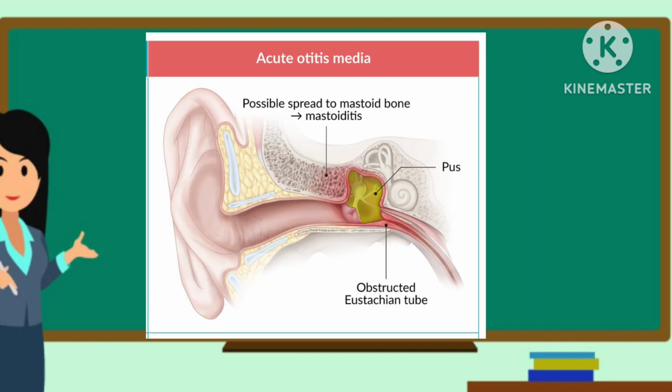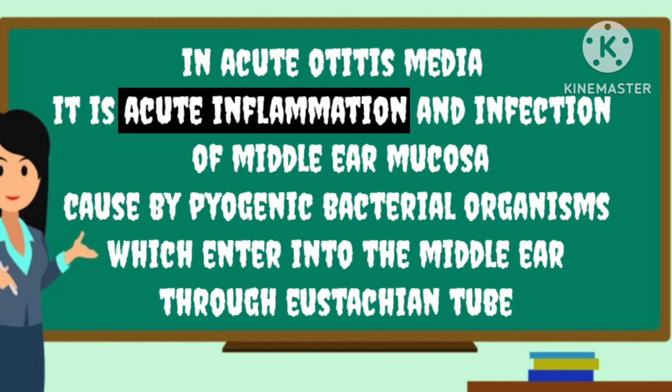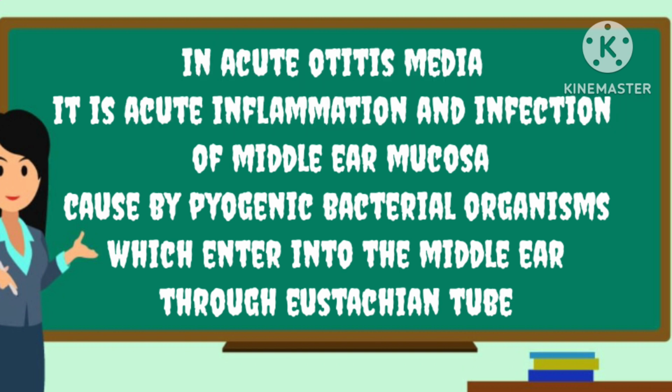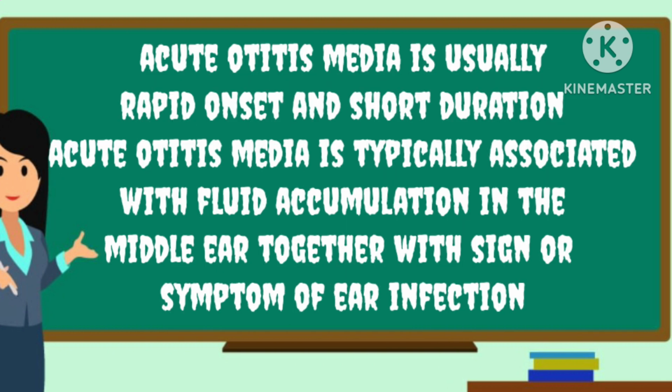Acute otitis media. In acute otitis media, it is an acute inflammation and infection of the middle ear mucosa caused by pyogenic bacterial organisms which enter into the middle ear through the eustachian tube. Acute otitis media is usually of rapid onset and short duration.